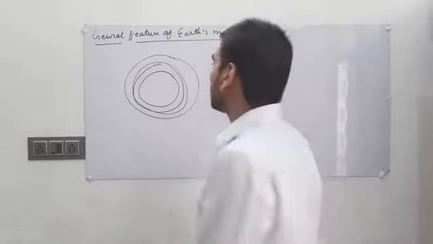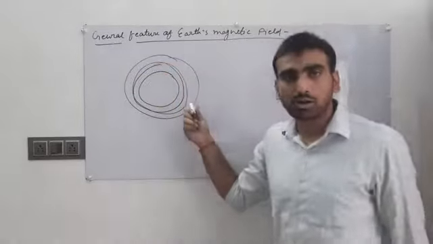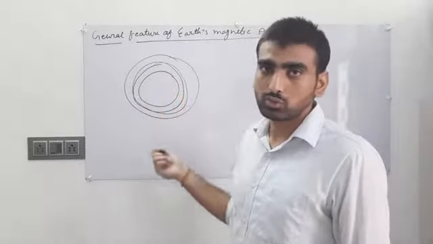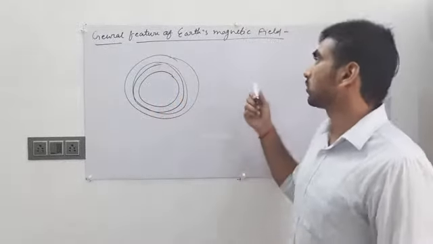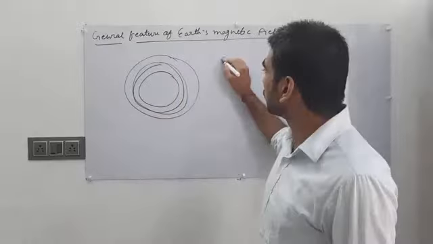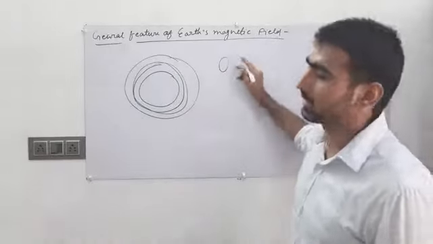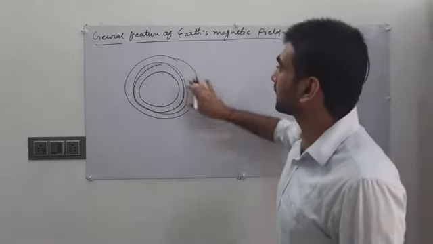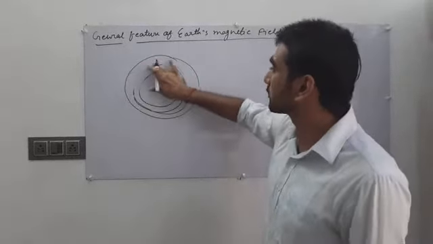This revolving molten lava forms a current loop type structure, and you know that a current loop always produces a magnetic field. That's why earth also behaves as a magnet, or as a bar magnet, inside its core.